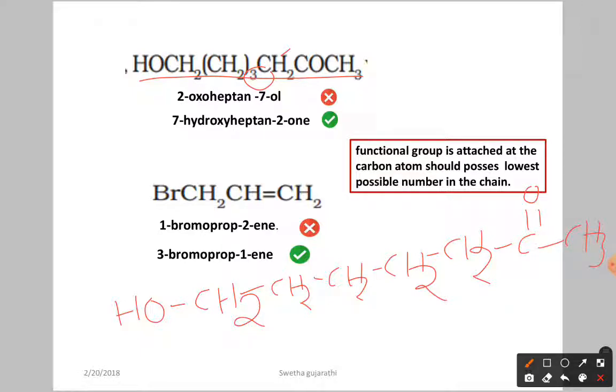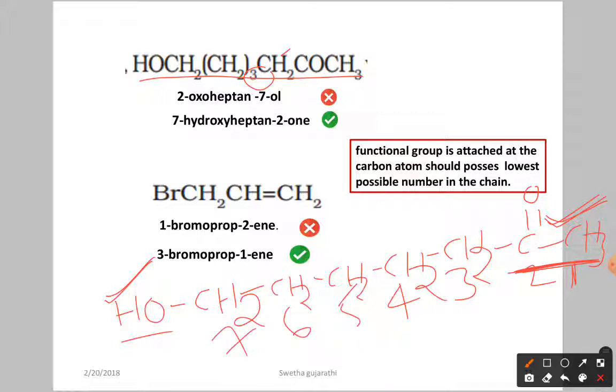Now in nomenclature, we have two functional groups: one is OH, then one ketone. So which one do we write as a prefix and which as a suffix? In the functional group order, this ketone is going to get the first priority, so you have to add the suffix as "one" and the prefix as "hydroxy". So the nomenclature here is 7-hydroxy. Why? Because this is the first carbon, second, third, fourth, fifth, sixth, seventh. So you write the substituent first, 7-hydroxy.